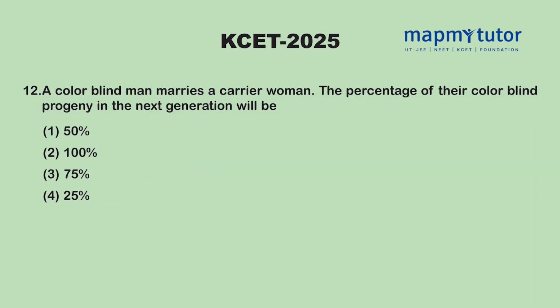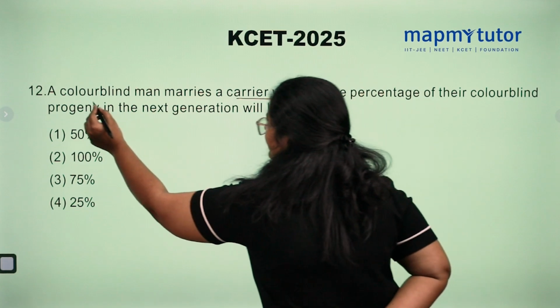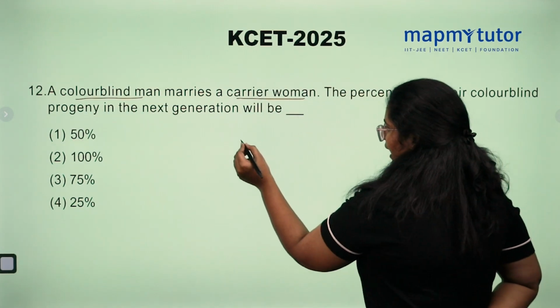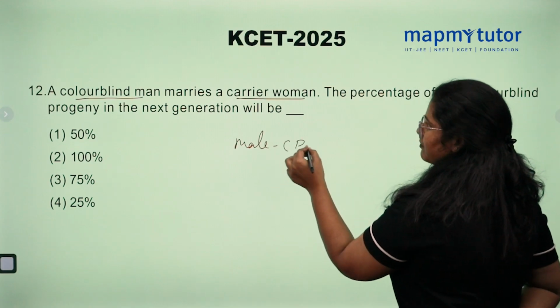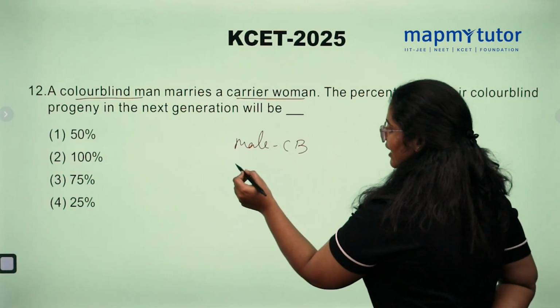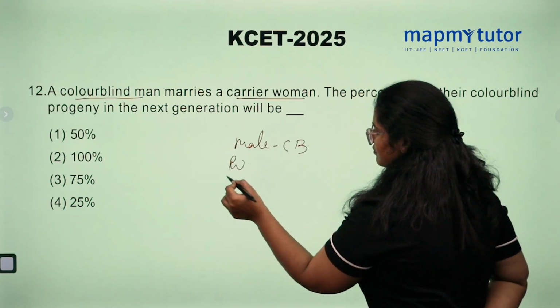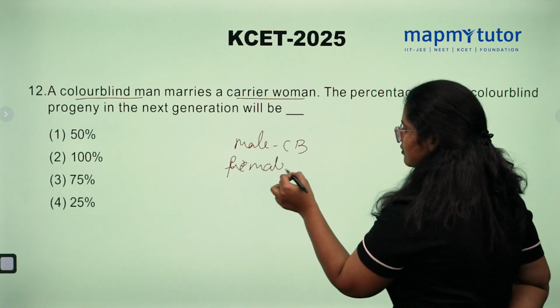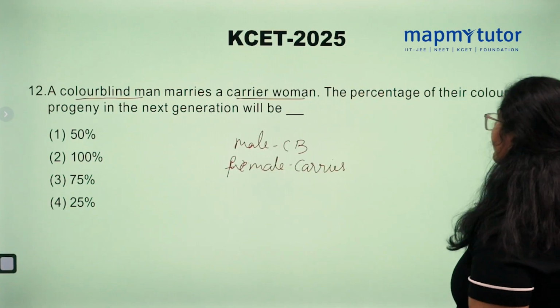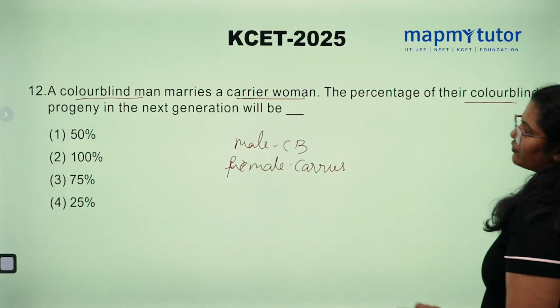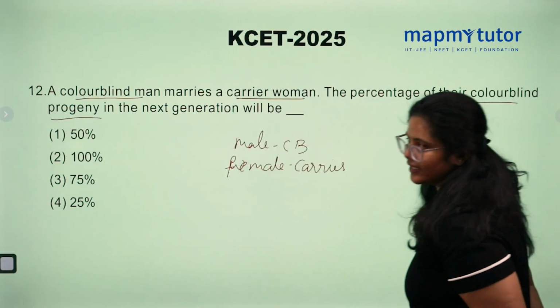A colorblind man marries a carrier woman. The percentage of their colorblind progeny in the next generation will be. So what is the condition here? A man is colorblind, marries a carrier woman. So we need to find out the number of colorblind progeny in the next generation.